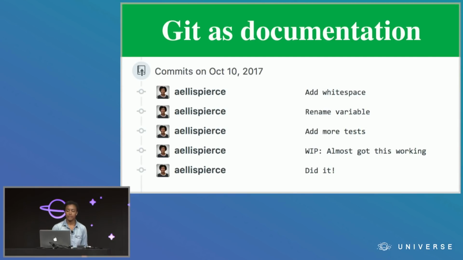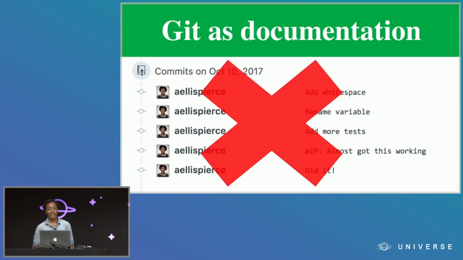Now, obviously, for this to work, you need to be writing commit messages of a certain type. You need good commit messages that serve as documentation of the important things that change in your code and why. If you have a bunch of WIP commits or commits for trivial things like adding white space, that is not helpful, because things like add white space add nothing to the overall story of your code. That's documentation about what changes you were going through in your process as you were writing the code, not documentation about what changes the code was going through.